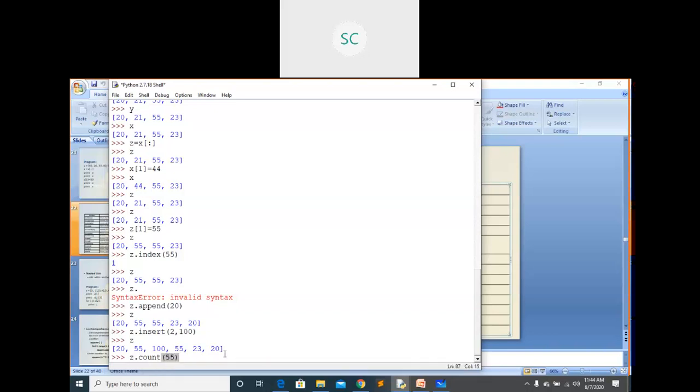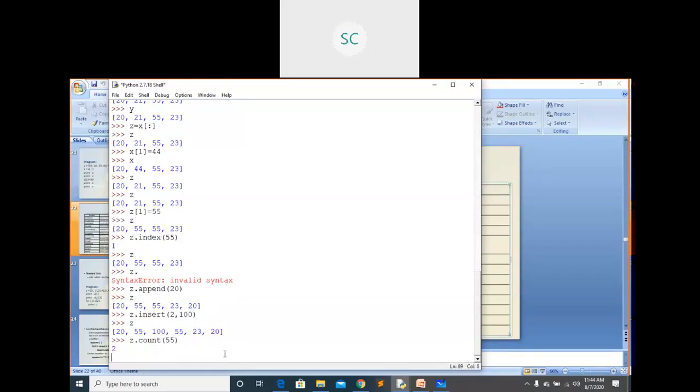If it is a string, you need to give a substring. Here it is the elements. You can see here it is giving two times it occurs, 55 one time, 55 one time. Like this it will give. If it is a string, you need to give that substring here.